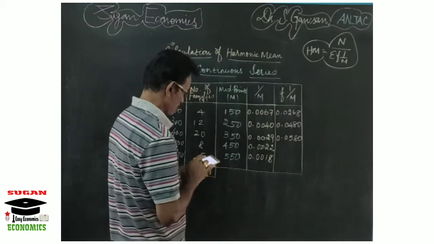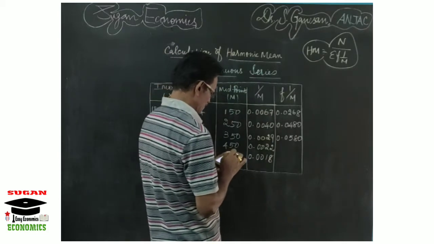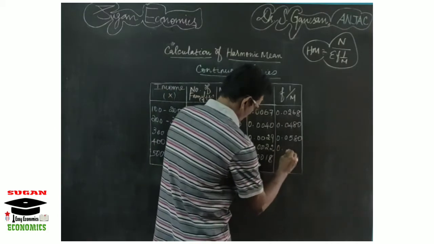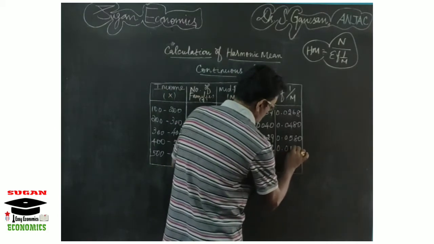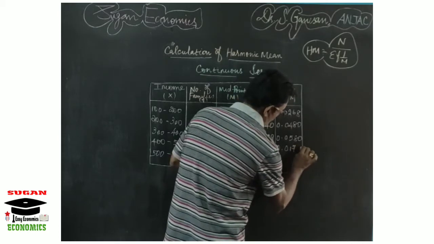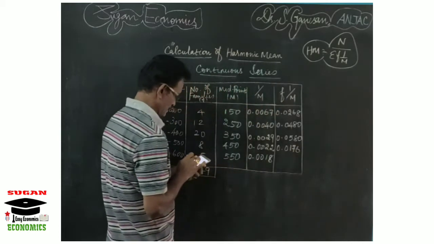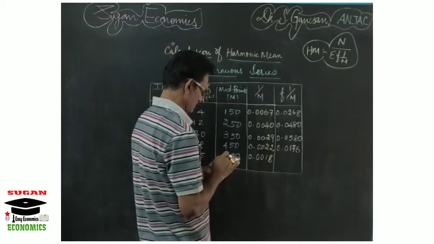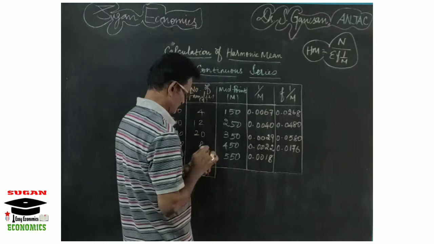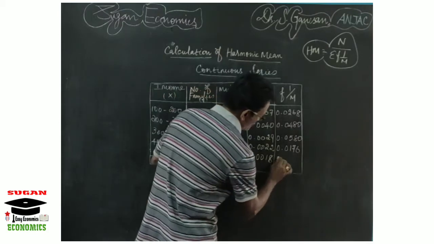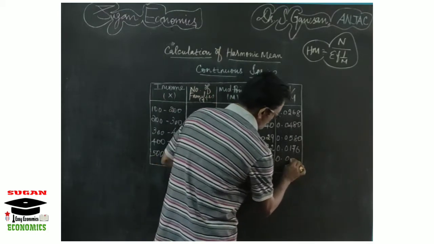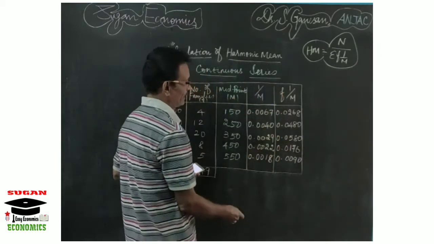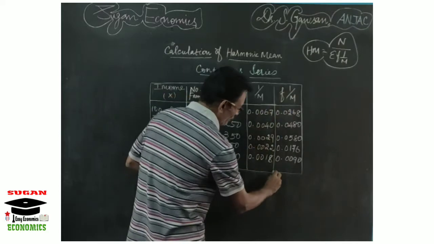Then 0.0022 multiplied with 8 is 0.01176. Next, 0.0018 multiplied with 5 is 0.009. So now we have calculated the f 1 by m values.